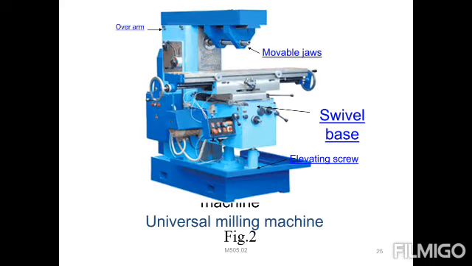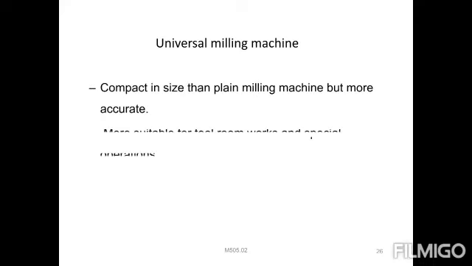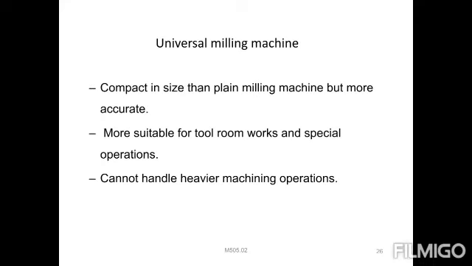Then next one, observe the figure of the universal milling machine, right? It is compact in size compared to the plain milling machine, but more accurate, more suitable for tool room work as a special operation. It cannot handle heavier machining operations. Cannot handle heavier operations means it is used separately in tool rooms.